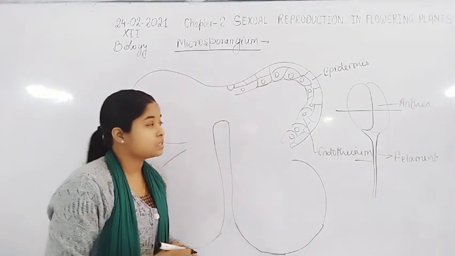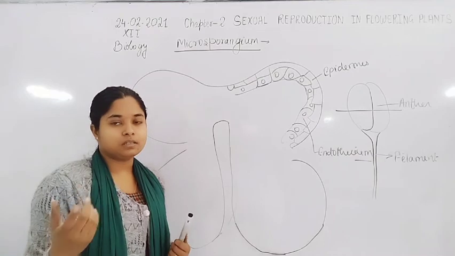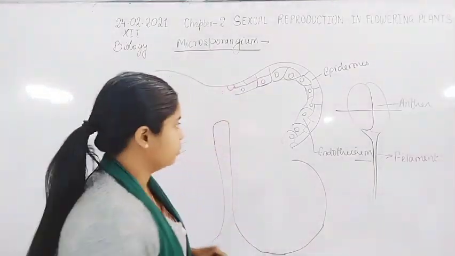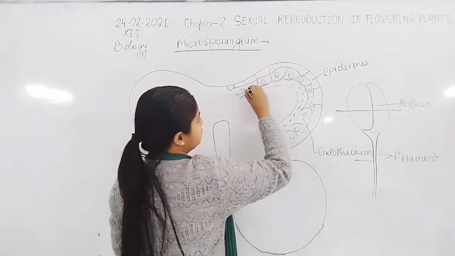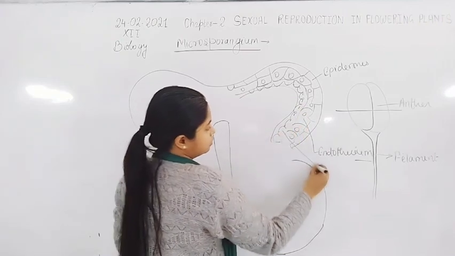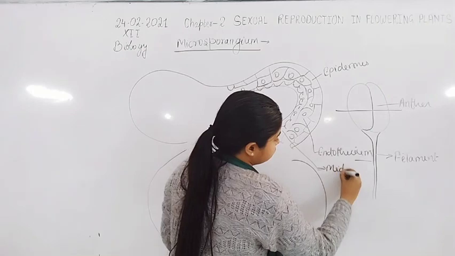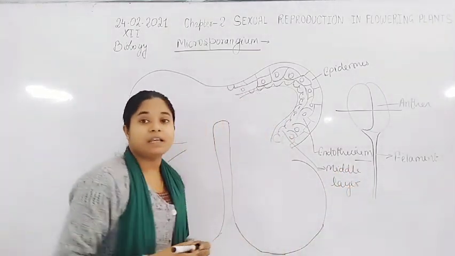Endothelium inside the epidermis. Now, after the endothelium, there is the presence of two or three layers of middle layer. This is also a layer of cells. Middle layer.